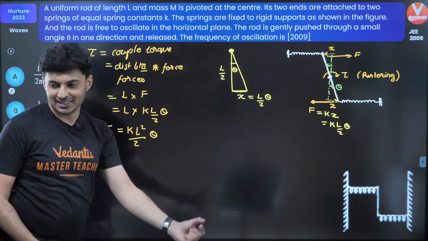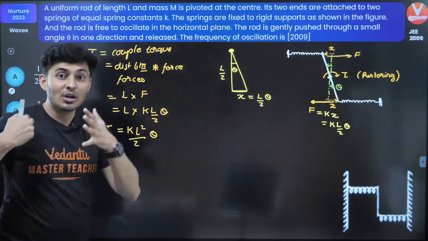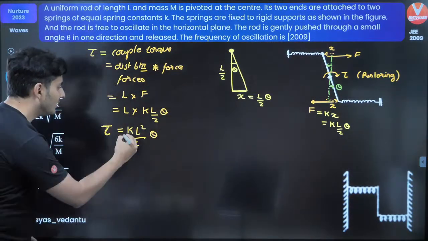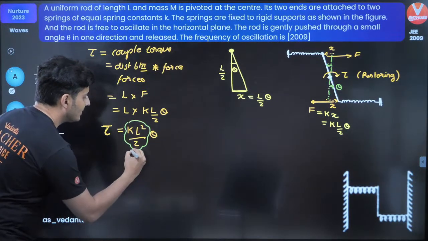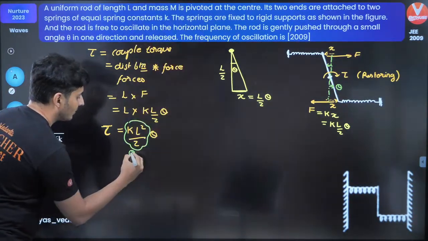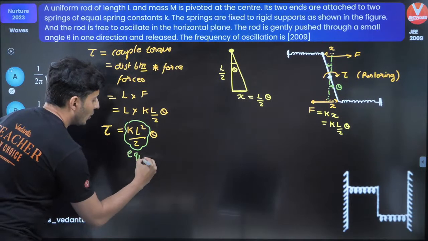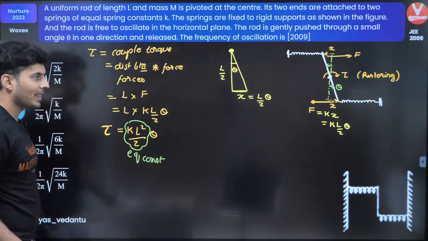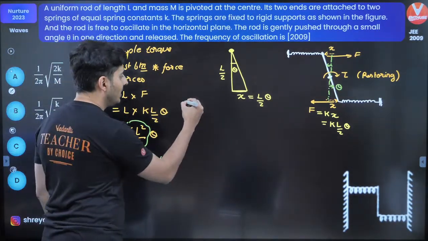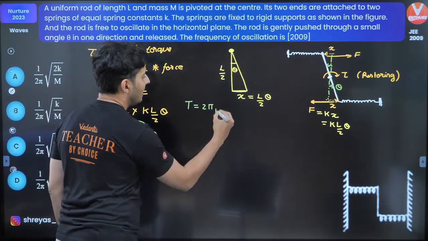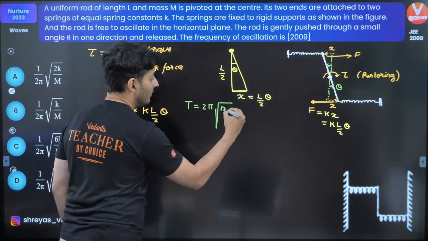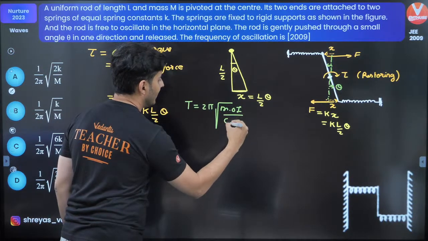That's what I wanted. Just like F is proportional to x, torque is proportional to theta. So this is like your equivalent constant. And that's it. That solves our problem. Time period is 2 pi under root moment of inertia divided by that constant.